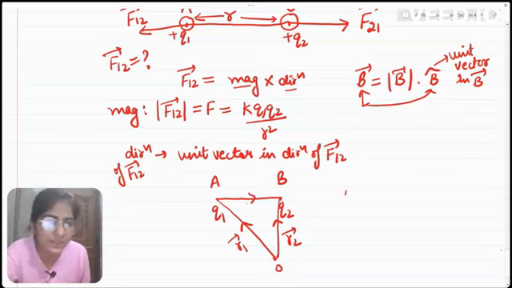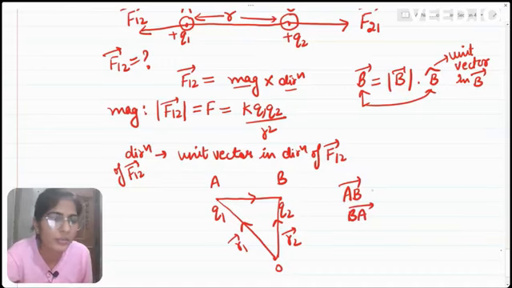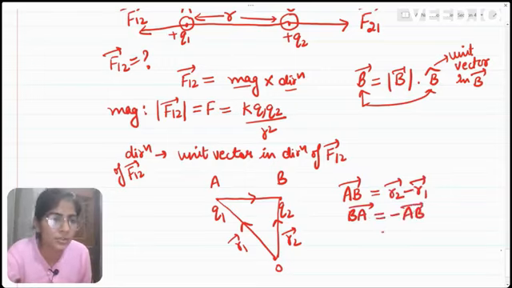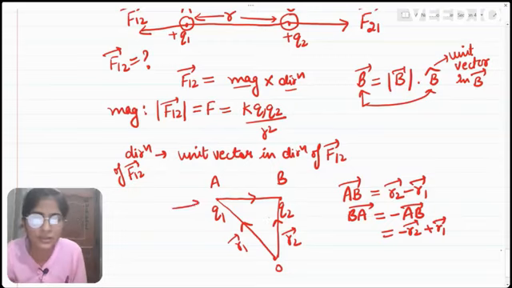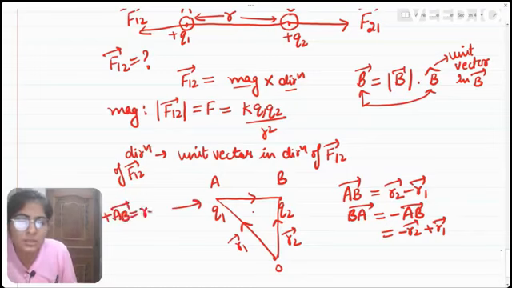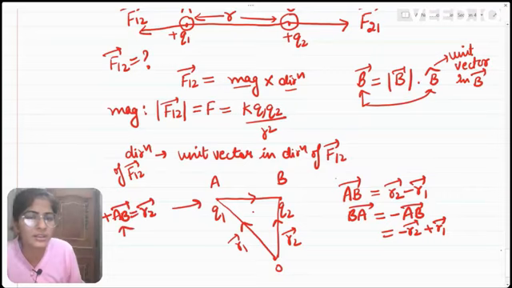We can have two vectors here, right? AB vector and BA vector. According to triangle law, we can write AB vector as r2 vector minus r1 vector, and BA vector is negative of AB vector. So we can write BA vector as minus r2 plus r1. Using triangle law in this figure, we can say that r1 plus AB vector is equal to r2 vector. From here we can write that AB vector is equal to r2 minus r1.